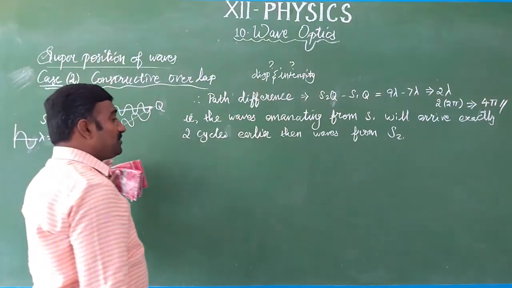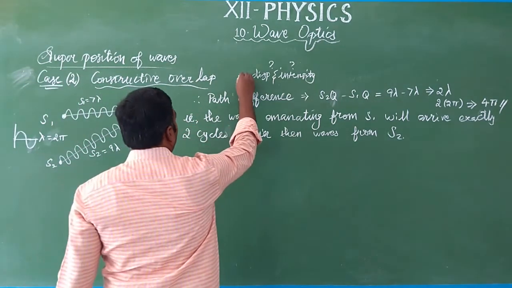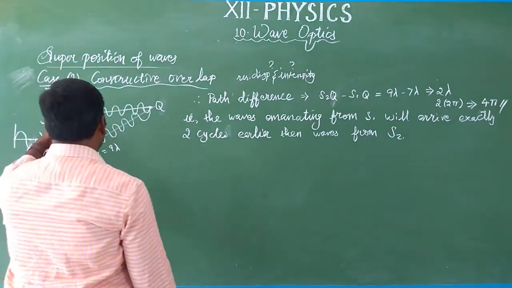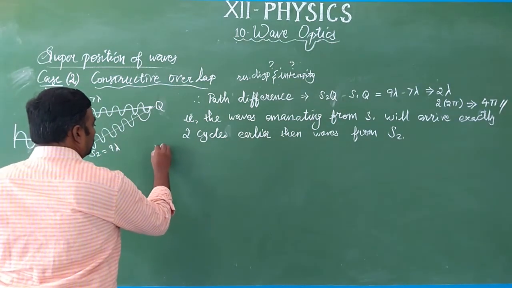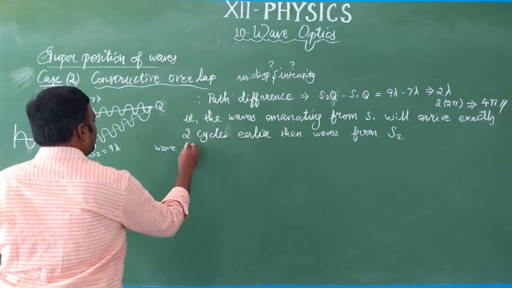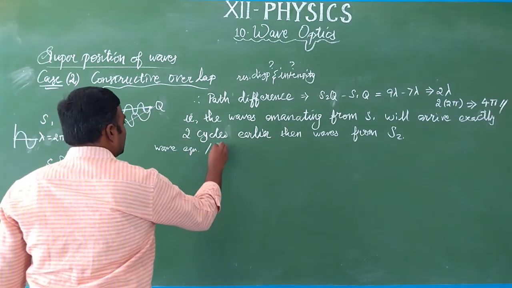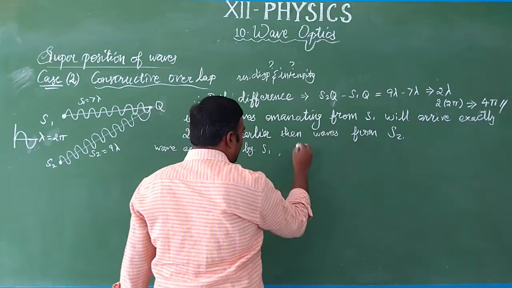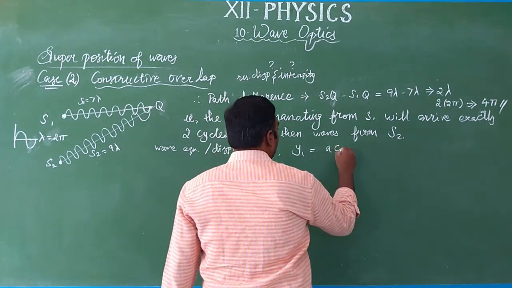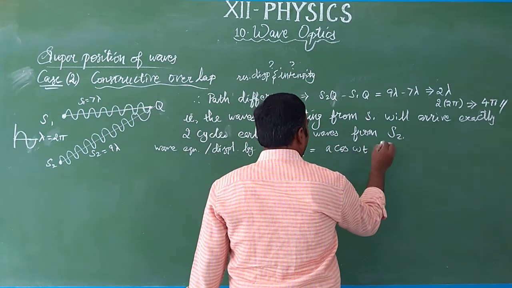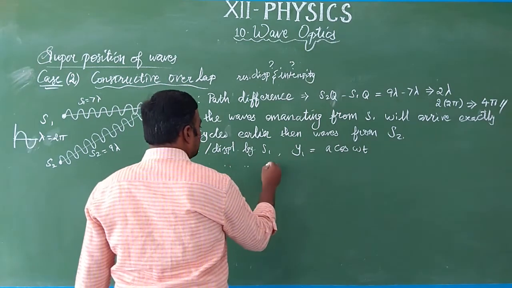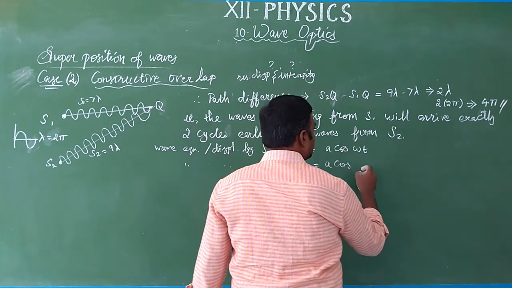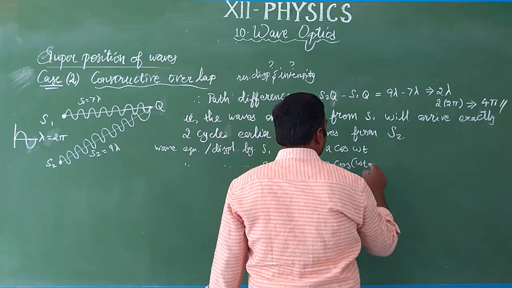Okay, now we want to determine the resultant displacement. Our aim is to determine the resultant displacement. First we will write the wave equations. The displacement by S1 is denoted as y1 is equal to a cos omega t. Similarly, the wave equation, that is the displacement by S2, is denoted as y2 is equal to a cos(omega t minus 4 pi). What is the phase?